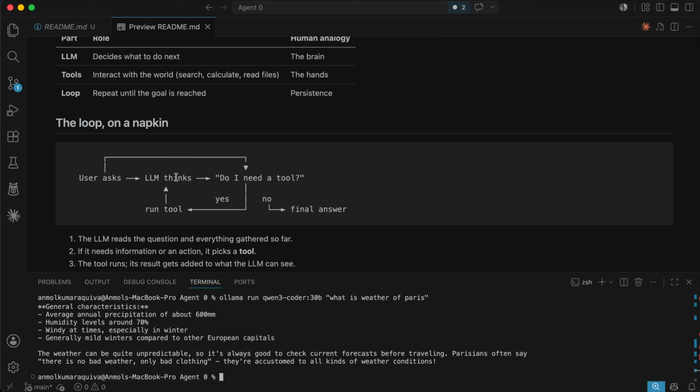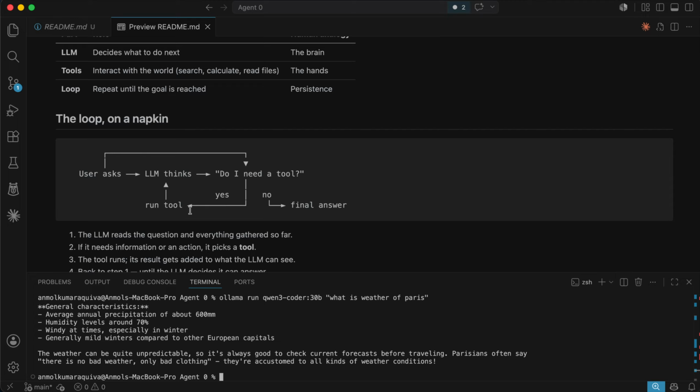The LLM would then try to decrypt that message, because normally the tool call would give the response in a JSON format, and it will give an answer in a human readable format, maybe a sentence or something. In some cases, the question could be complex where it would need to make multiple callouts and then give an answer back. So that's what we will be building in the next few videos.